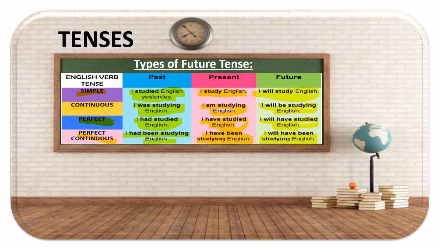Even if you look at the present, I have studied, perfect says have studied, perfect continuous is saying have been studying. So it's showing perfection also and it is showing continuous also. Likewise, same in future. Will have is showing you perfect, and been studying is showing you continuous. That is how perfect and continuous are gelling up to become perfect continuous tense.